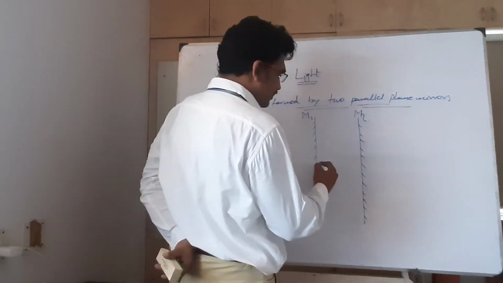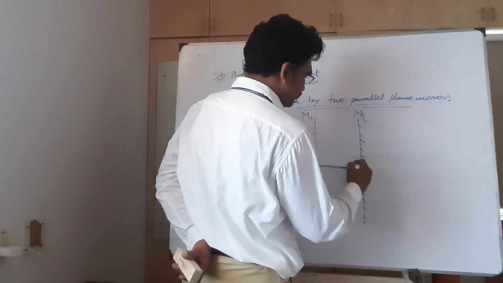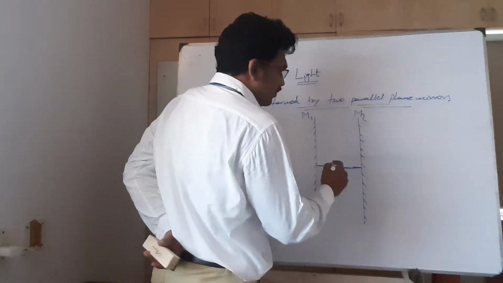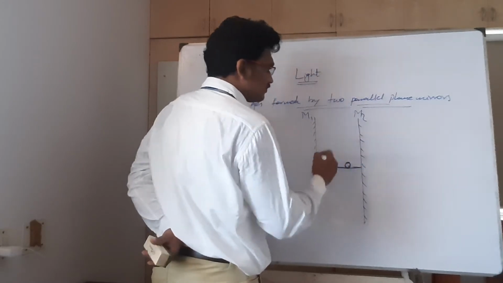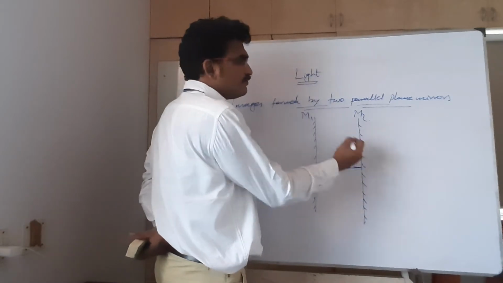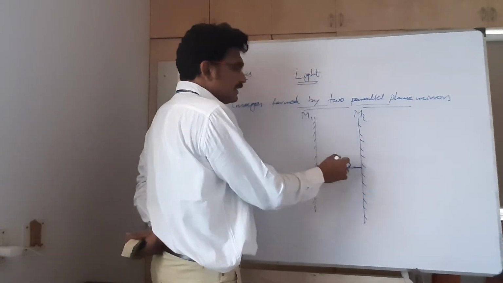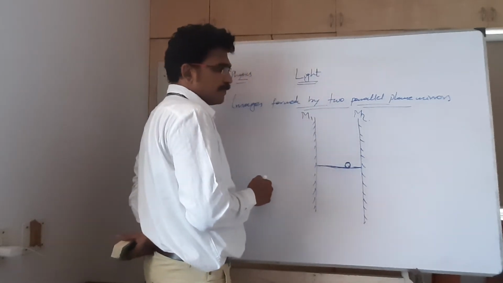Now here I am drawing a line. Here an object is there. This object is at a certain distance from M2 and at a certain distance from M1. Later we will see how much distance it is.